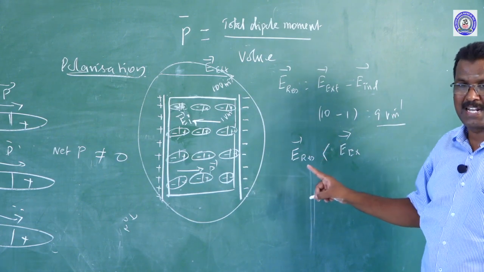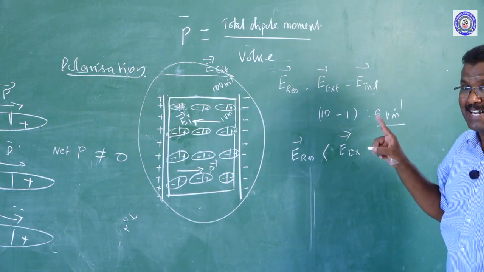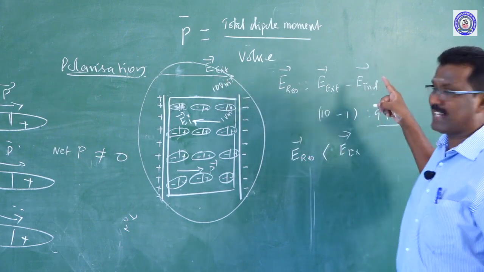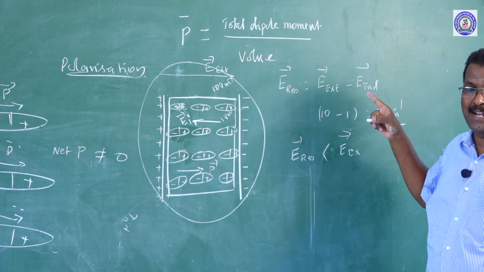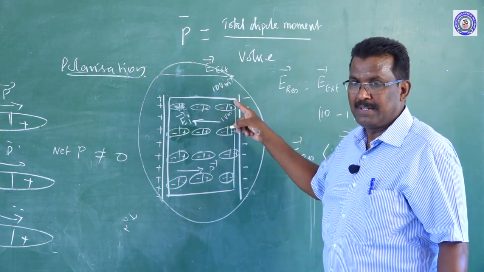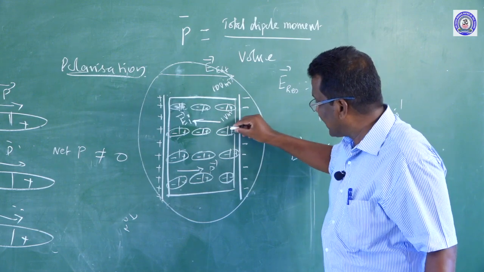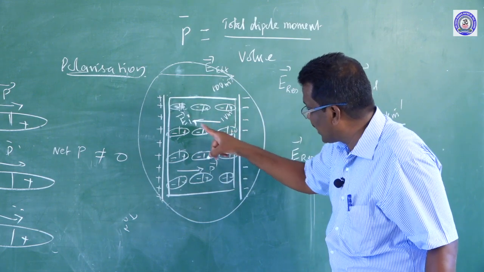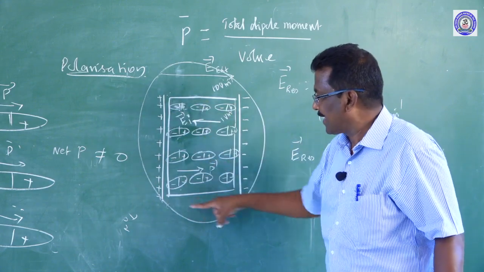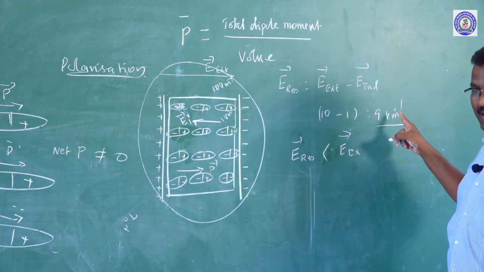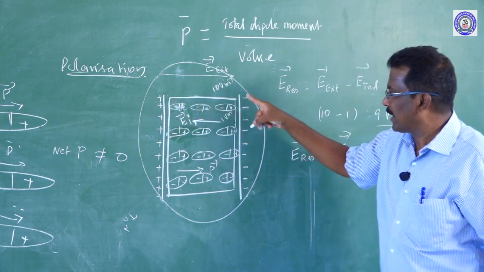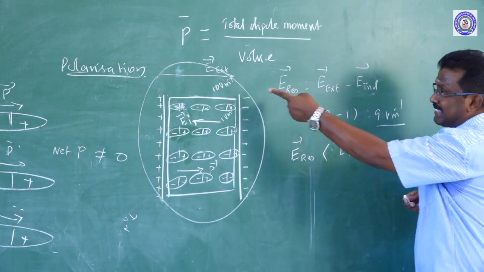So the resultant electric field is always lesser than the external electric field, but the resultant electric field acts along the direction of the external electric field. What is the direction of the external electric field? Positive terminal to negative terminal. The induced electric field inside the dielectric is opposite, whereas the resultant electric field of 9 volt per meter acts from the positive terminal to the negative, that means along the direction of the external electric field.